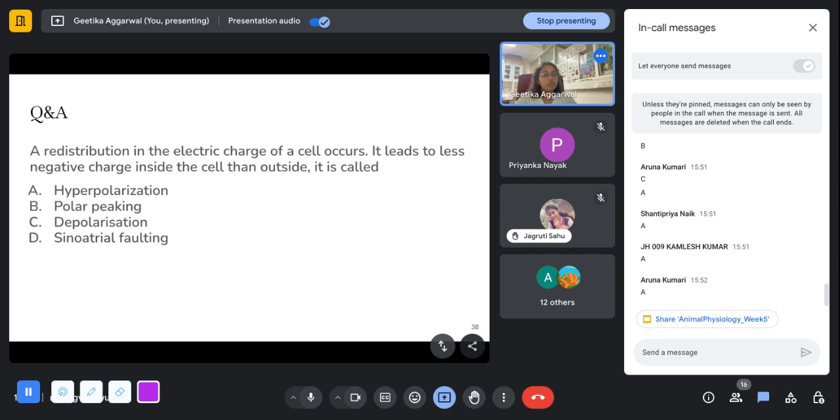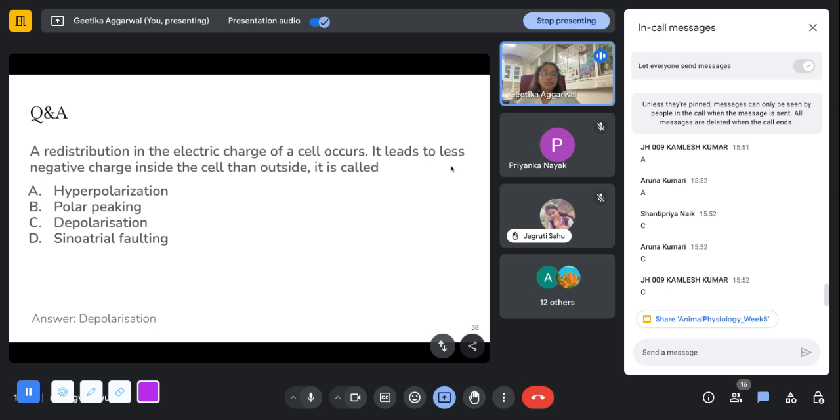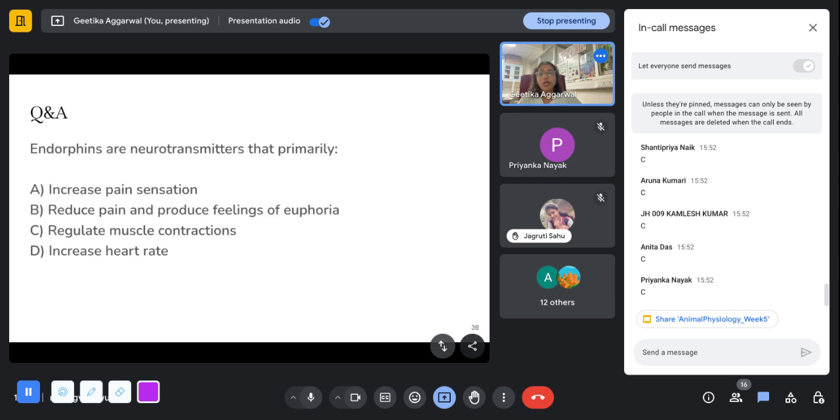This is called, correct. So this is called depolarization. We just discussed this basically when the sodium ions start moving inside the cell, there is less negative charge inside the cell than outside, and this is called depolarization.